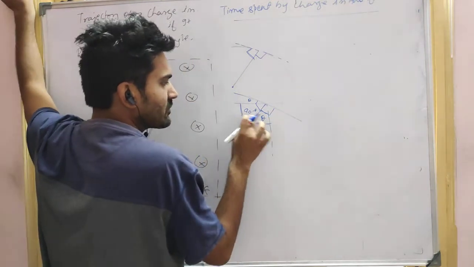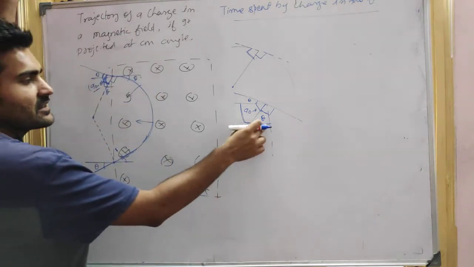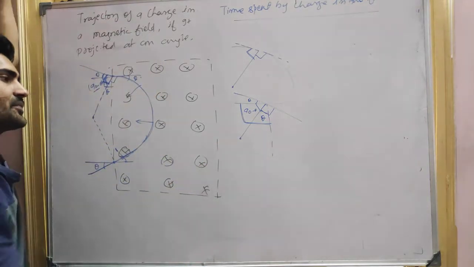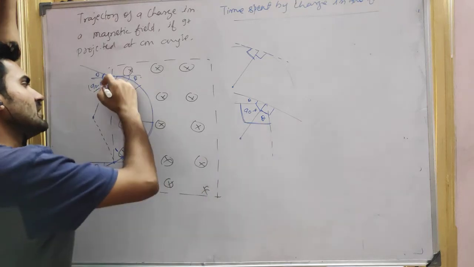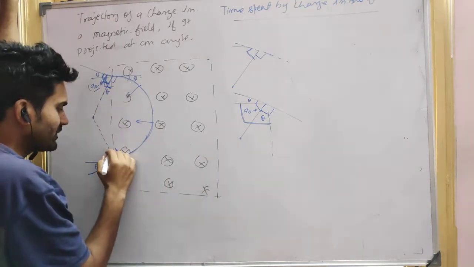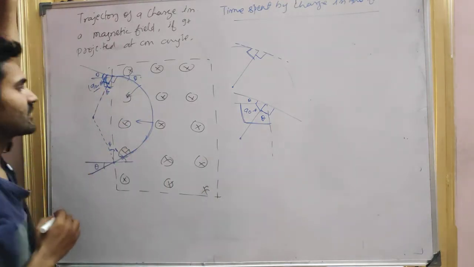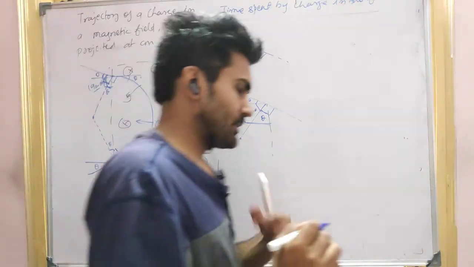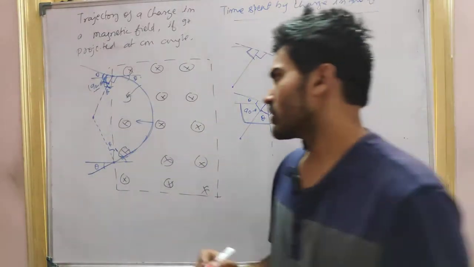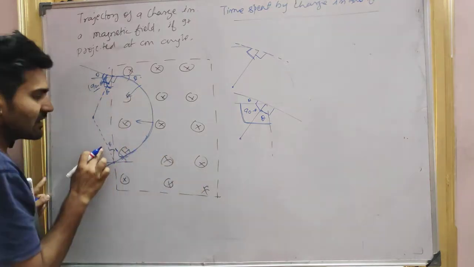Because the total is 90. So it is theta angle here, right? Same here, it will be theta angle, guys. Tell me yes or no. Did you understand this point or not? This angle will be theta, this angle will also be theta.